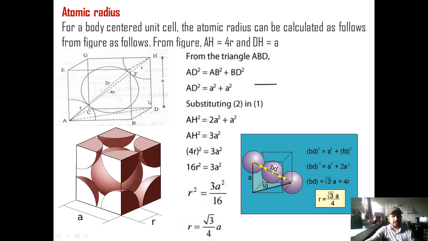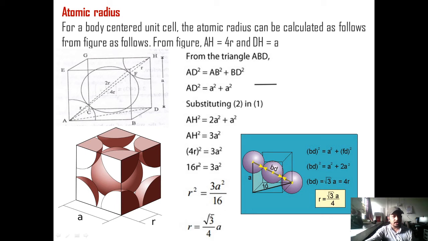Then the vertical triangle ADH is right angled at point D. By the Pythagoras theorem, AH square is equal to AD square plus DH square. Just now we found the value of AD square, it is 2a square. So we substitute the values of AD and DH in this formula, and we get AH square is equal to 3a square, where AH is the body diagonal, so the length of the body diagonal is 4R. So 16R square is equal to 3a square. So R is equal to root 3 by 4 times a. This is the relation for the atomic radius in terms of the edge of the unit cell.